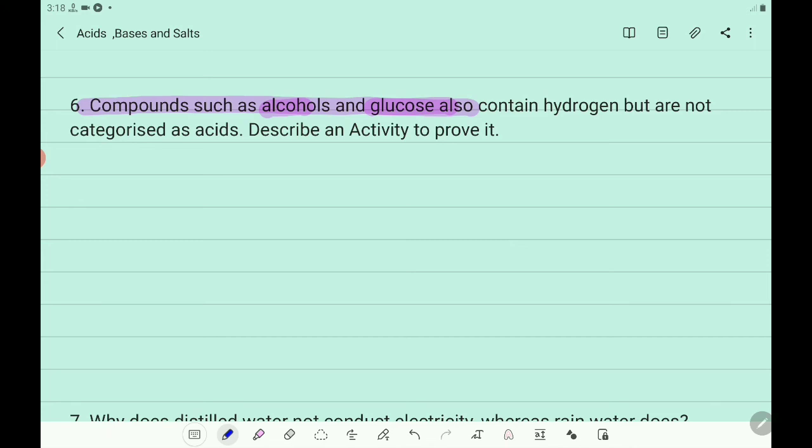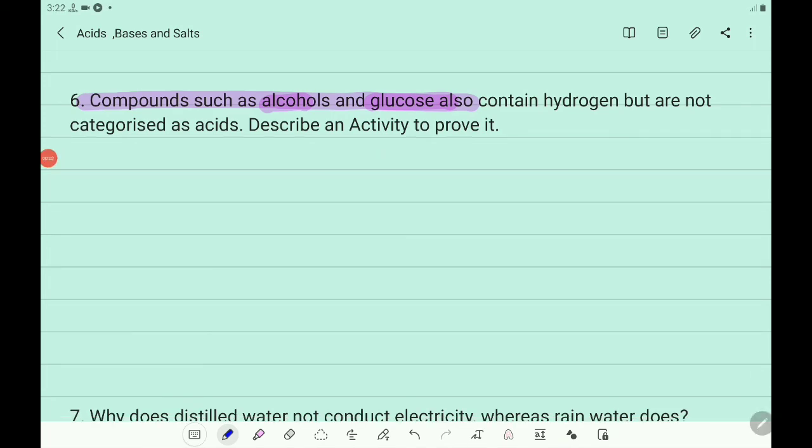Take solutions of alcohols and glucose in a beaker. Take a cork and fix 2 nails on the cork up to the end. Keep this cork in the beaker. Connect the nails to 2 terminals of a 6-volt battery through a bulb and a switch. Switch on the current. You will see that the bulb does not glow or the current does not pass through the circuit. This means no ions are produced here. No ions means H plus ions are not present in the solution. This shows that alcohols and glucose are not acids.